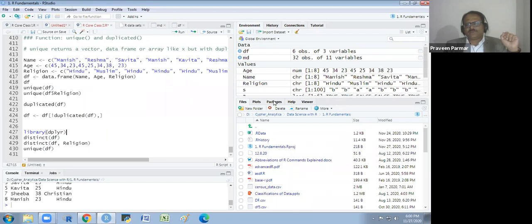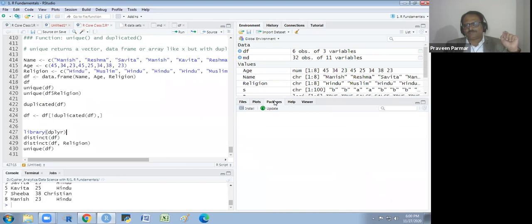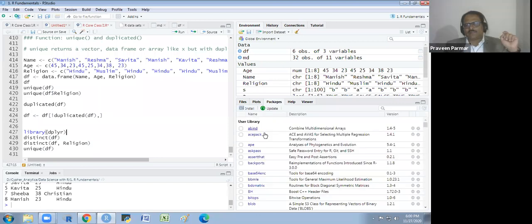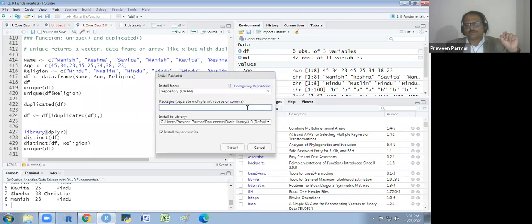So we have the packages you are getting here on the screen. You click on this. It will take a little time. These are the libraries I have. A few libraries you have already by default, so it will mention those libraries here. And you have to install dplyr. So you click on install and you will get one pop-up window. And here you write the package name, dplyr. So this is dplyr. Okay, don't uncheck it. It should be checked right here always.